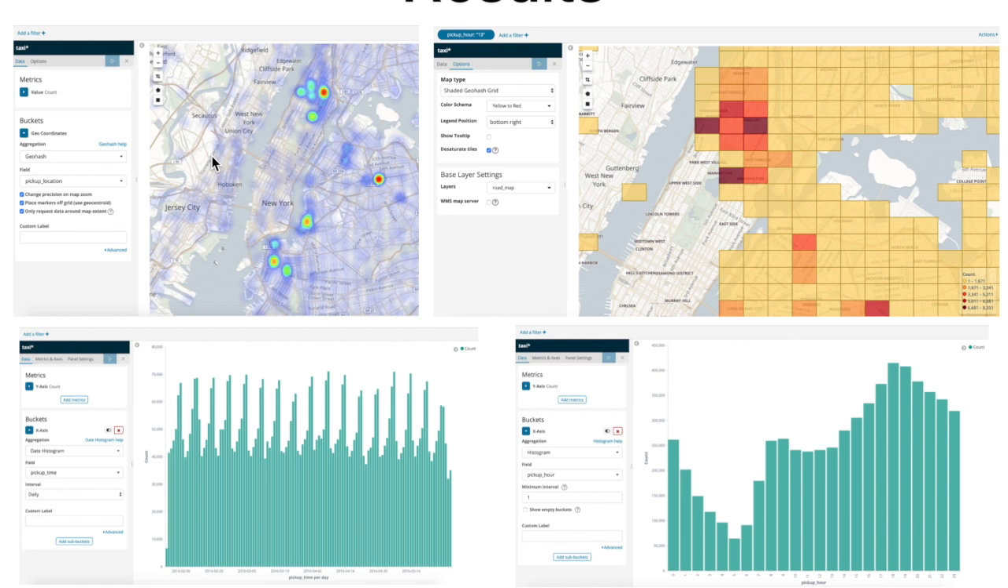The bottom 2 graphs show the taxi activities aggregated by time. For example, this is the daily activity. Over the past 4 months, we can see a clear cyclic pattern. So 7 days is 1 cycle.